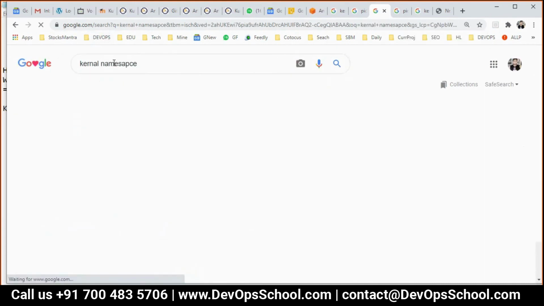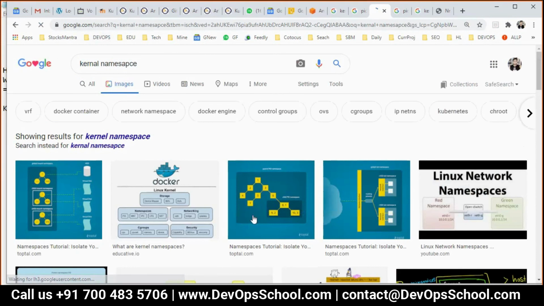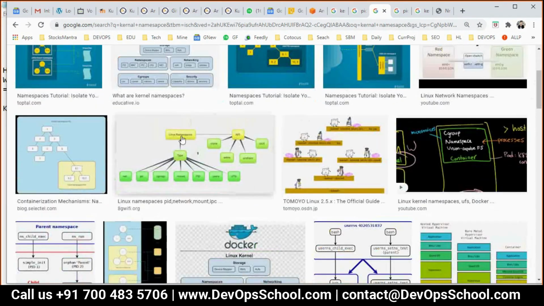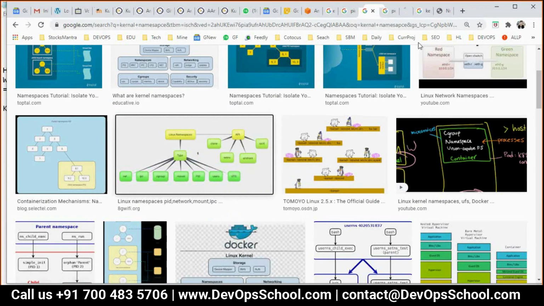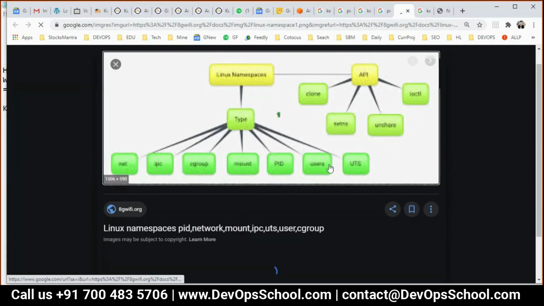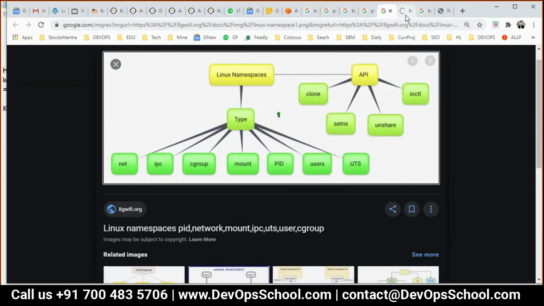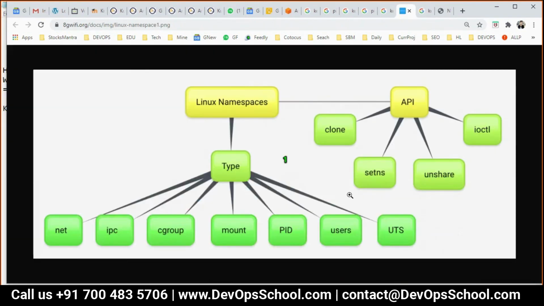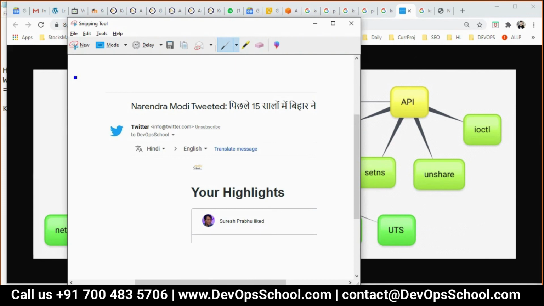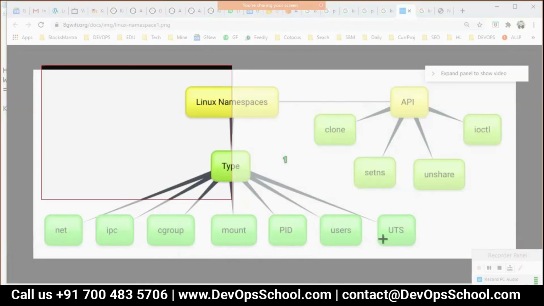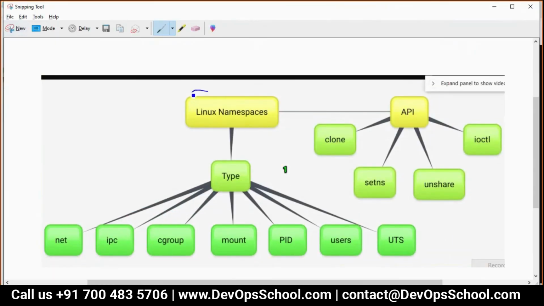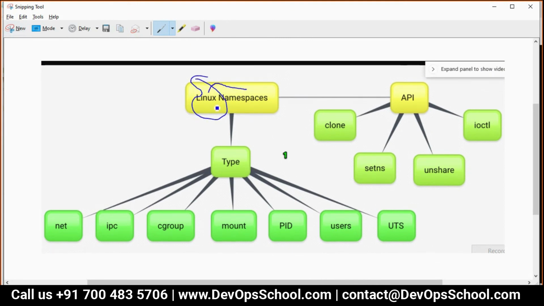This is a very important topic, guys, please focus on it. This is also a good image. Very good image. So if you see here, you have the Linux kernel, this part. Look at it in a very simple way. This is the Linux kernel, and it has a concept called namespaces.